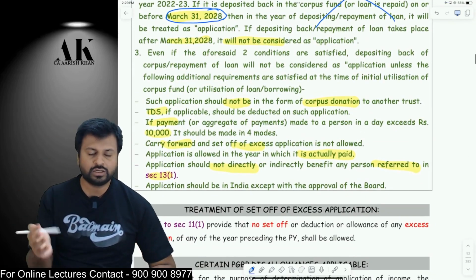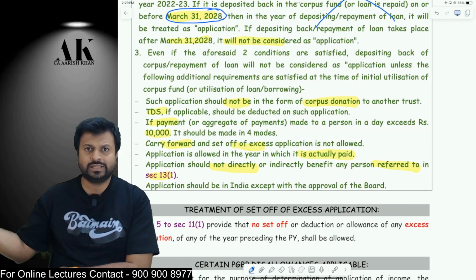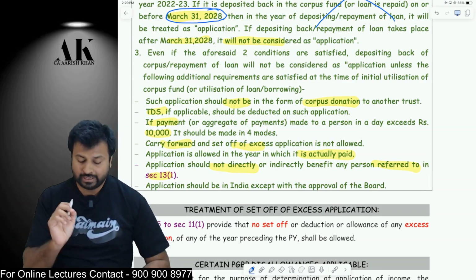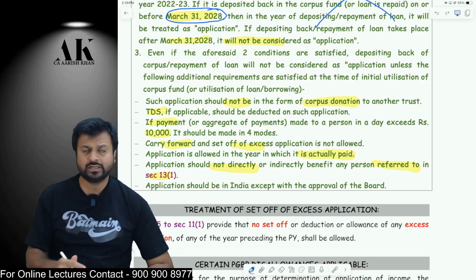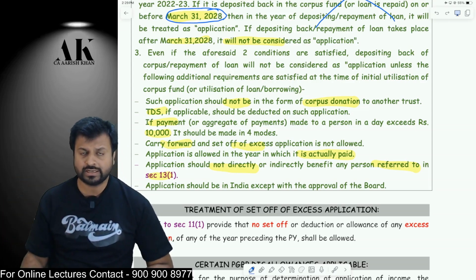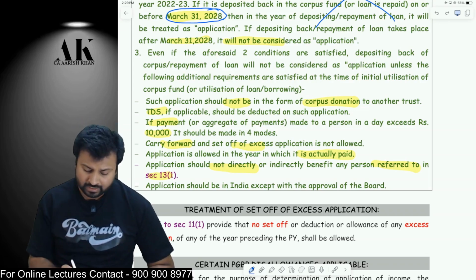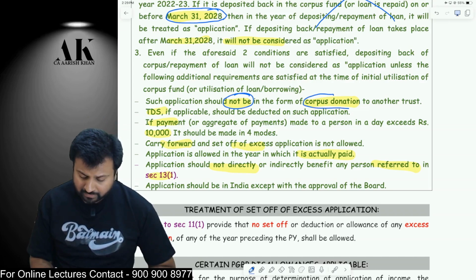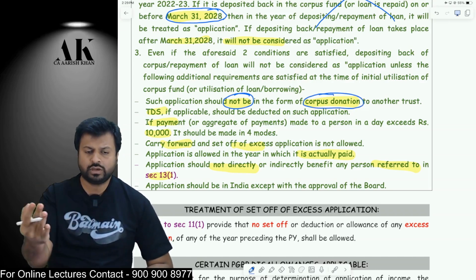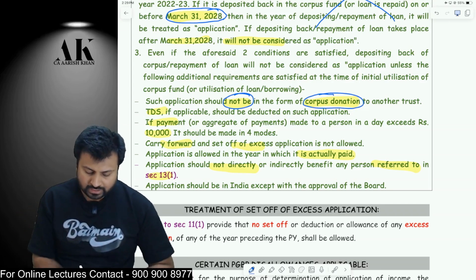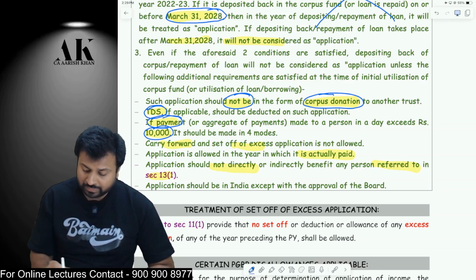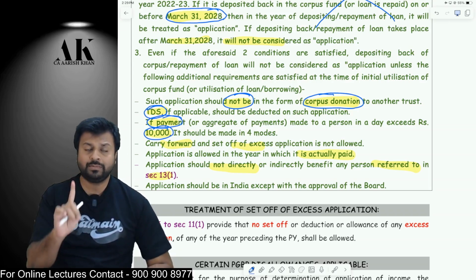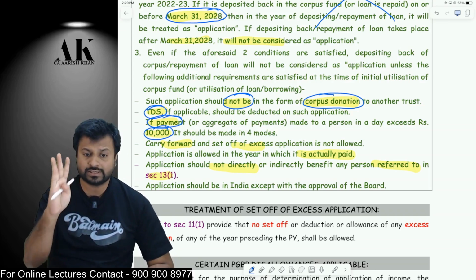Apart from these two conditions, the general conditions which used to be there earlier also continue to be there. All these conditions have been there since the very beginning. Let me talk about them, as they are also important to claim exemptions under the income tax law for trust. First, such application should not be in the form of corpus donation. Corpus donation, if you give to somebody, is not allowed as a deduction. If TDS is applicable, you have to deduct TDS. If a payment of more than 10,000 rupees is made to any person, you have to make the payment by account payee cheque, account payee draft, ECS, and such other electronic mode.